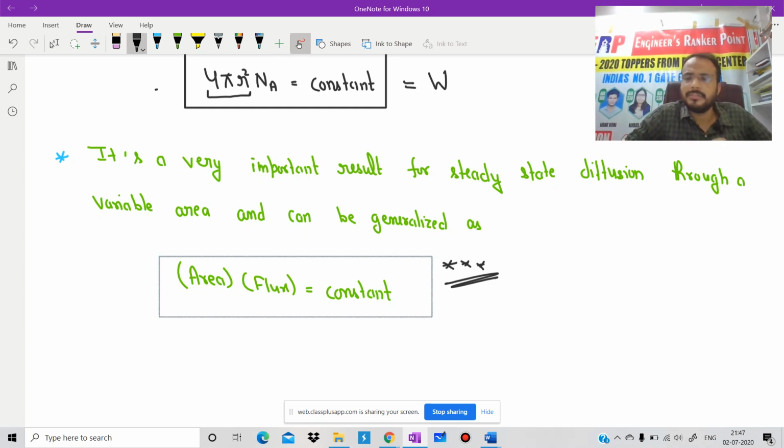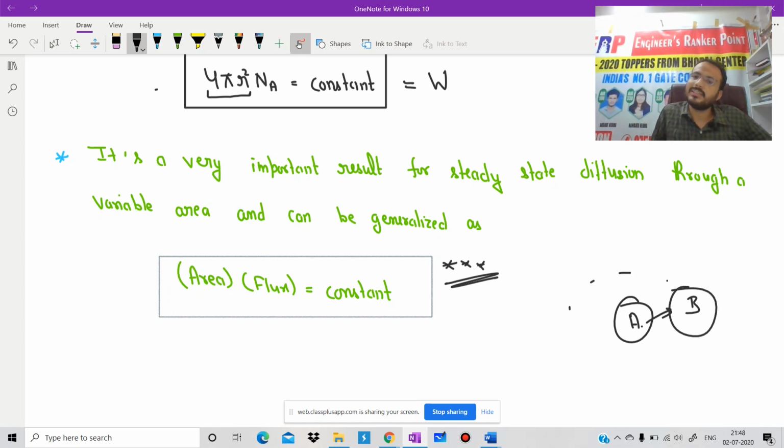As I mentioned, which component is going to diffuse? A is going to diffuse. Where is it going to diffuse? In B. What is A? A is water vapor, B is air. This air is stagnant, yes or no? This air is stagnant in nature. We have already discussed two cases.